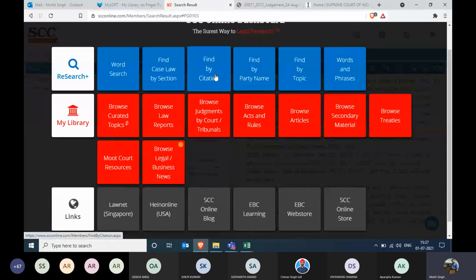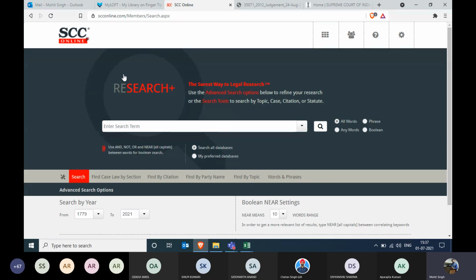So now we'll focus upon the research part, and later on we'll jump towards the library portion as well. In the research part, let's try to hit the word search first of all, as word search is the most powerful search of SCC Online. Around 4 million documents are there in the database, and each and every document can be searched with the help of the word search. So it's a global search for SCC Online, right?